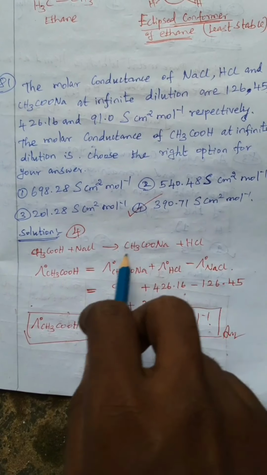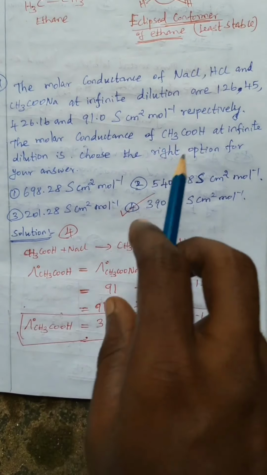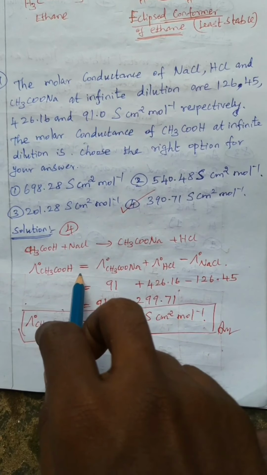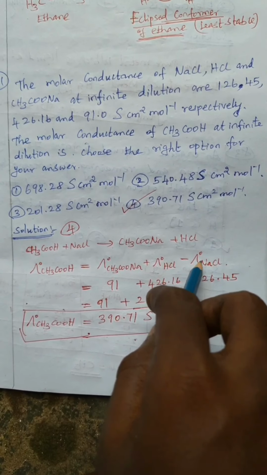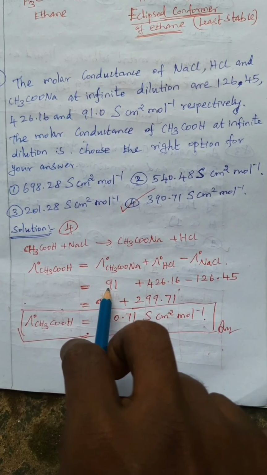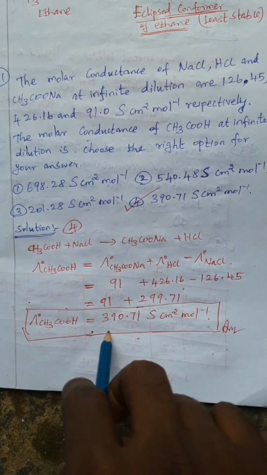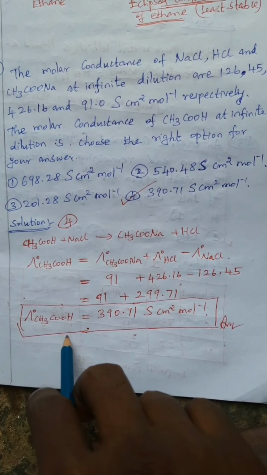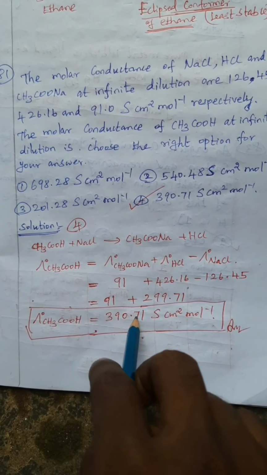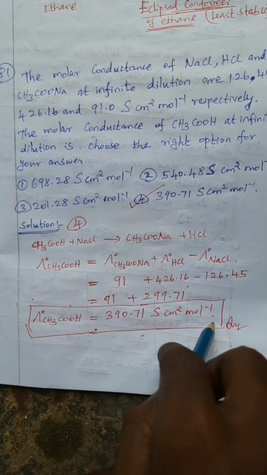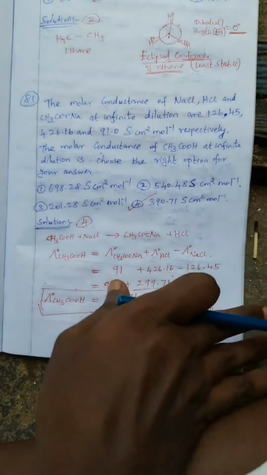Molar conductance of acetic acid at infinite dilution is molar conductance of acetate plus molar conductance of HCl minus molar conductance of sodium chloride. Putting in the values directly, we get the molar conductance of acetic acid at infinite dilution as 390.71 Siemens centimeter square mole inverse. So option 4 is correct. Okay. Question number 82.